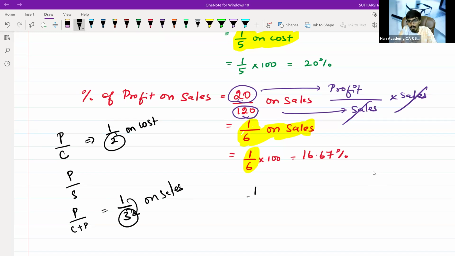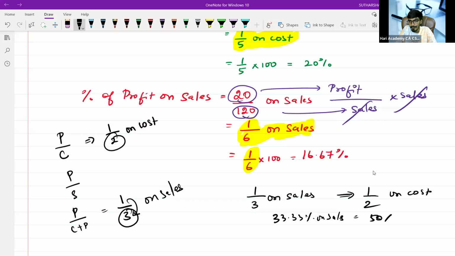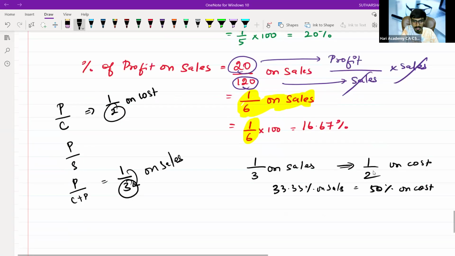If they give 1 by 3 on sales, now I move on to cost. From 3, you subtract 1 to arrive at the cost. That is 1 by 2, that is 50% on cost. 33.33% on sales is equal to 50% on cost. This is how you should understand. This is a basic thing which you want to understand.